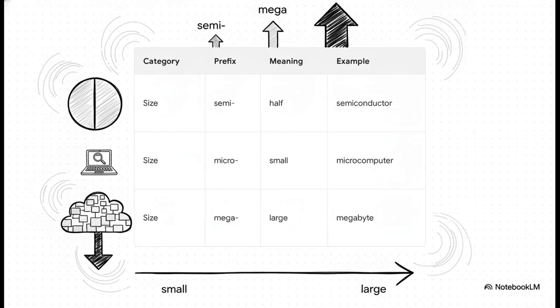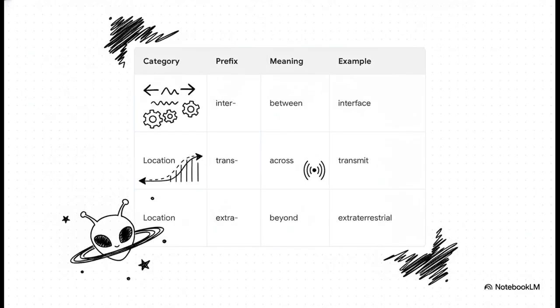Next up is our toolset for location and space. Prefixes like inter mean between, which perfectly explains a word like interface. The prefix trans means across, telling us exactly what transmit is actually doing.